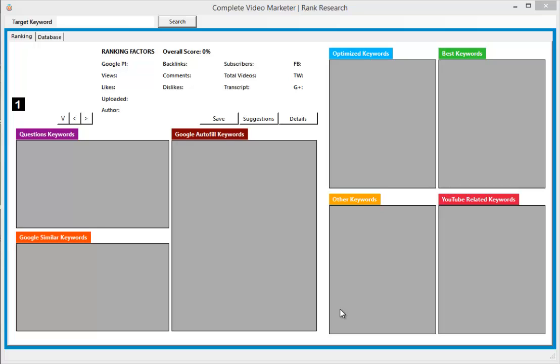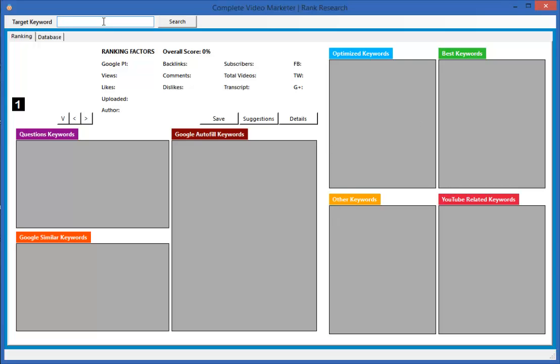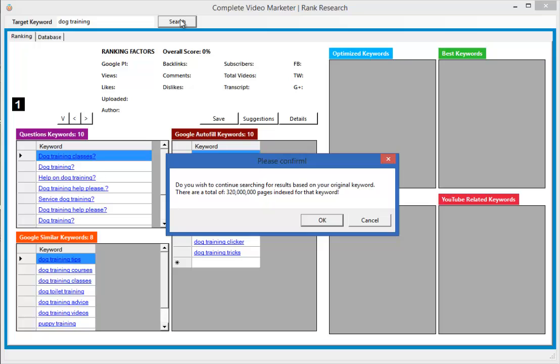It's called the Complete Video Marketer Suite, and this is the rank research tool. And we're going to see why it's so exciting when we enter in a keyword term here and we search for it. Now, the first thing the software is going to do is tell us how many pages are indexed in Google for that keyword.